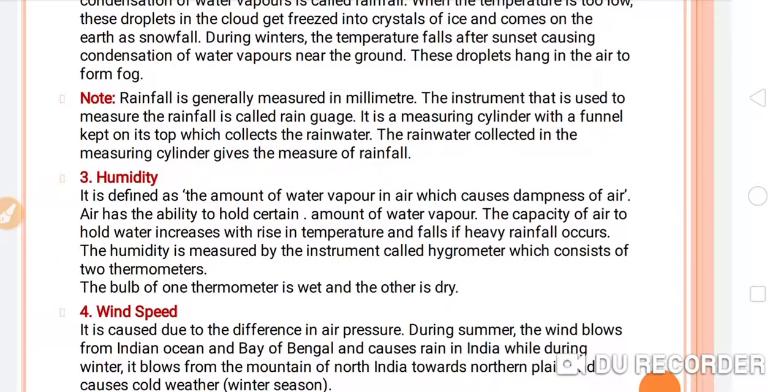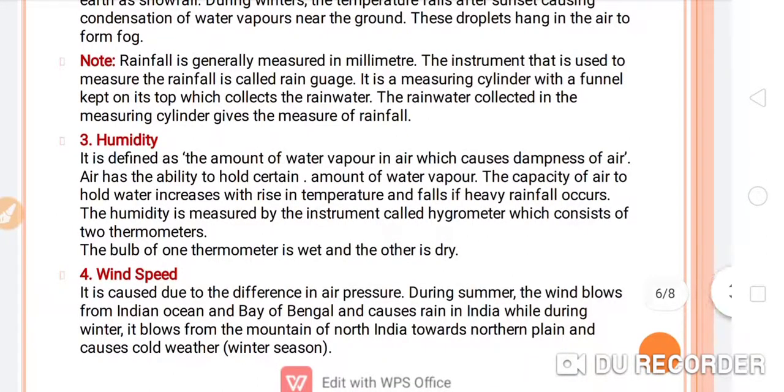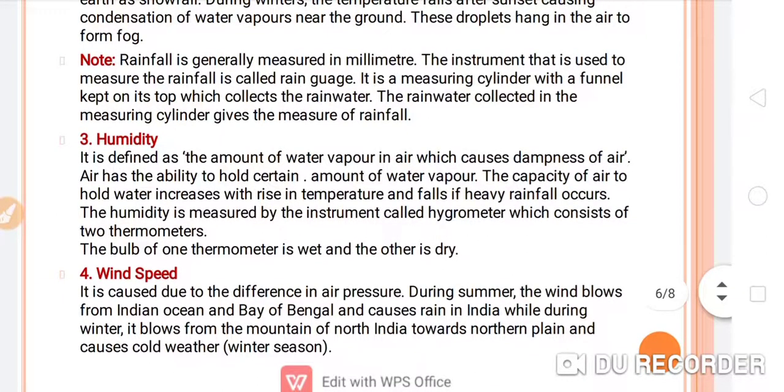Here is a note. This is very important. Rainfall is generally measured in millimeters. The instrument that is used to measure the rainfall is called the rain gauge. It is a measuring cylinder with a funnel kept on its top which collects the rainwater. The rainwater collected in the measuring cylinder gives the measure of the rainfall.